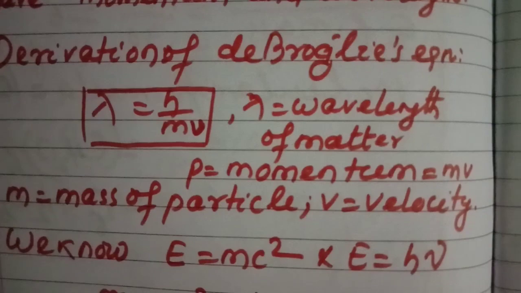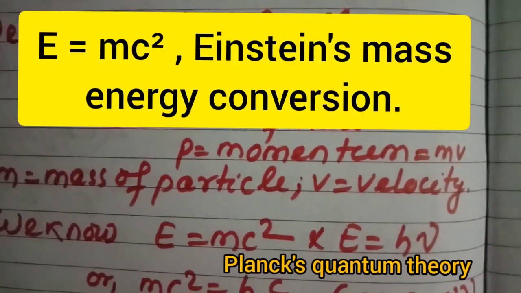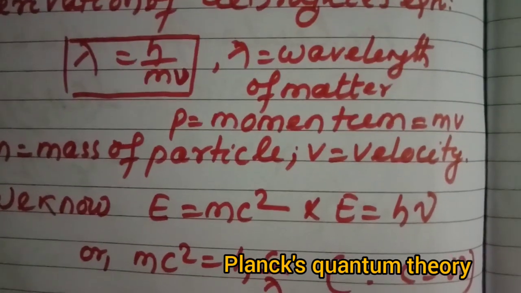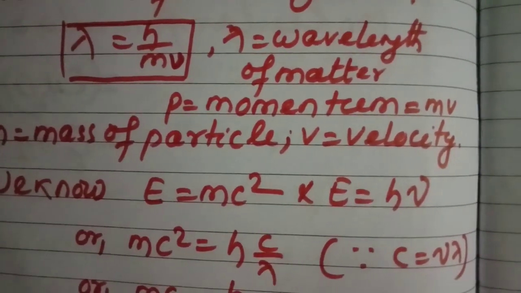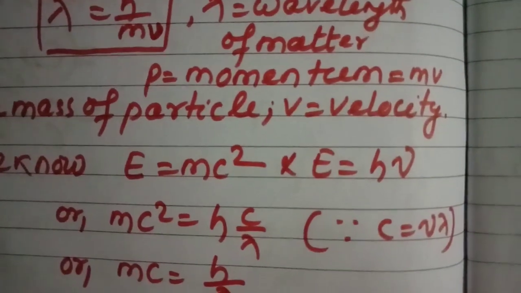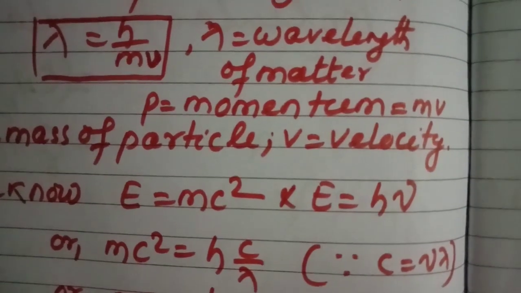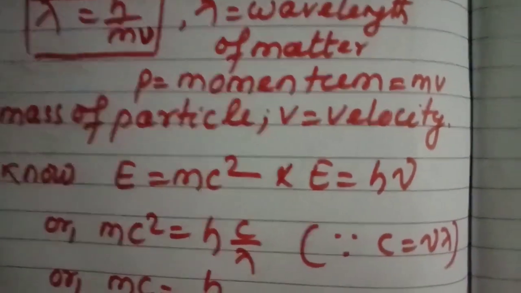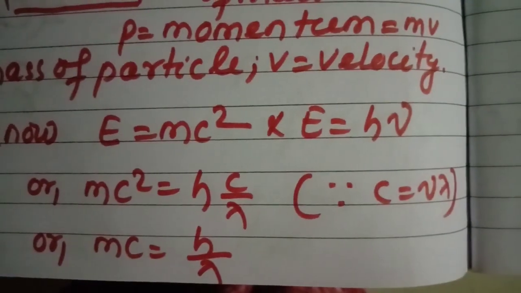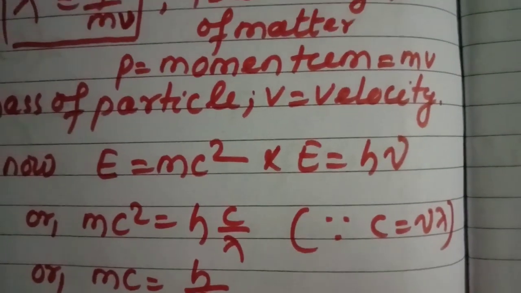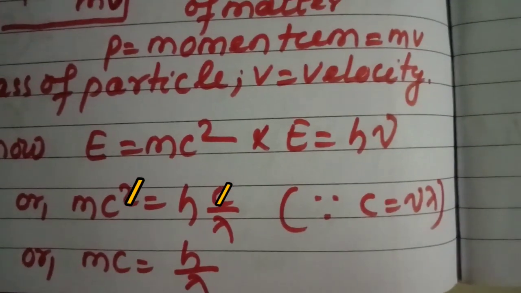We know E is equal to mc², that is famous Einstein's mass energy conversion. E is equal to h nu from Planck's quantum theory. Equating these two equations, mc² is equal to h nu, you will be getting mc² is equal to hc by lambda. You know c is equal to nu lambda, so nu is equal to c by lambda, or mc is equal to h by lambda. Why? Because c square is reduced to c, and c on the right hand side is cancelled, so mc is equal to h by lambda.